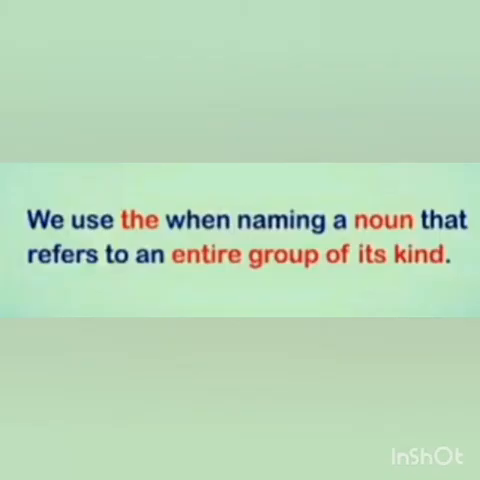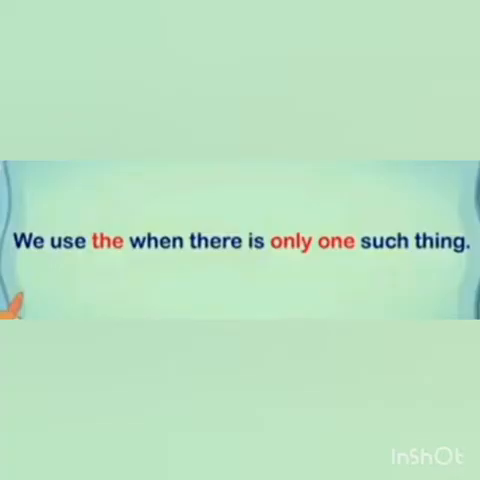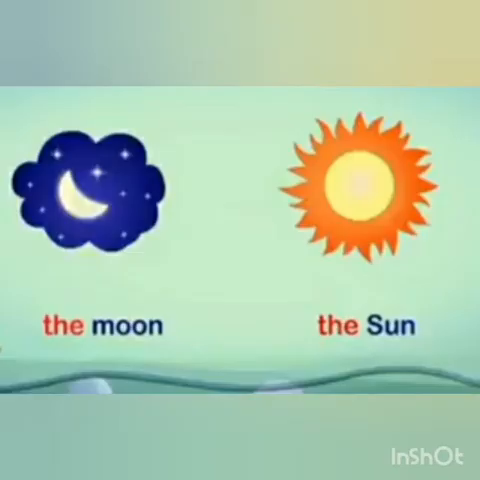Let us see when to use the. We use the when naming a noun that refers to an entire group of its kind. For example, the whale is a mammal. We use the when there is only one such thing. For example, the moon, the sun.